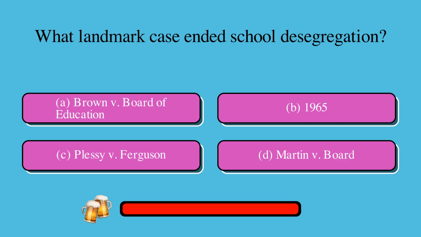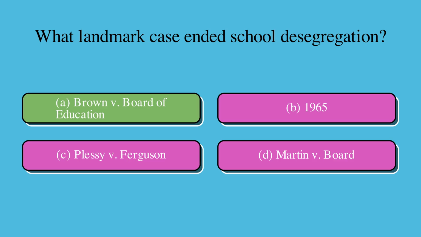What landmark case ended school desegregation? Is it A, Brown v. Board of Education, B, 1965, C, Plessy v. Ferguson, or D, Martin v. Board? The correct answer is A, Brown v. Board of Education.